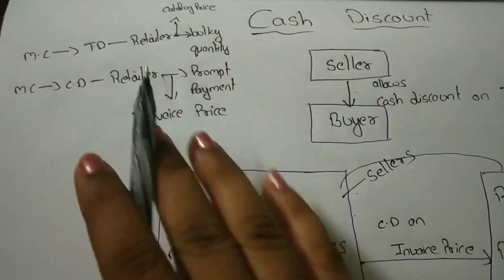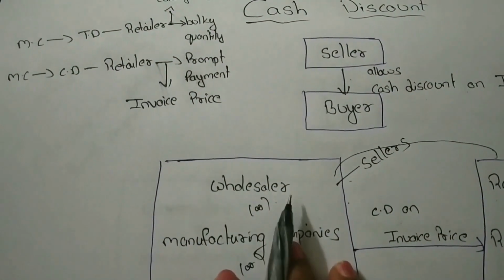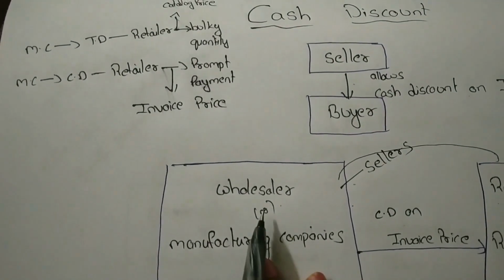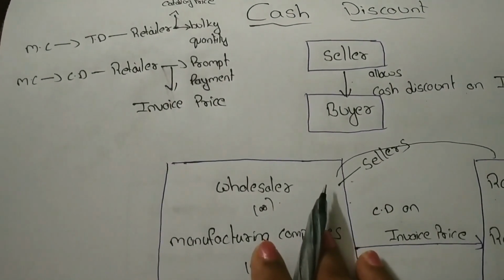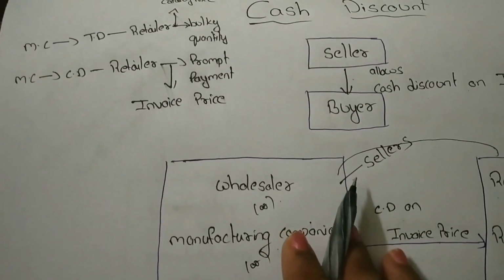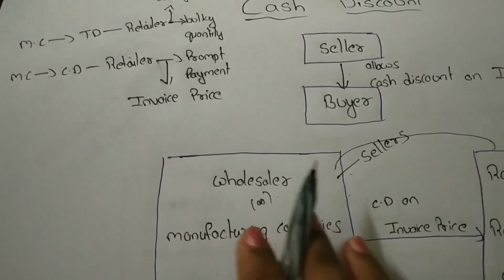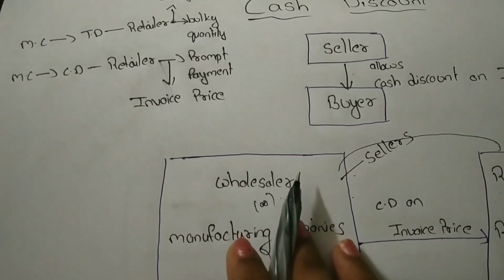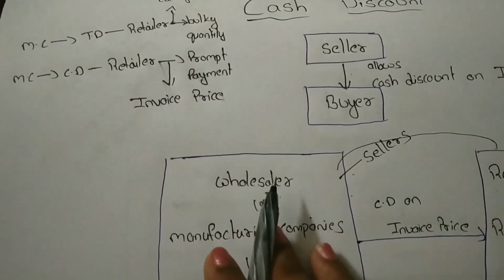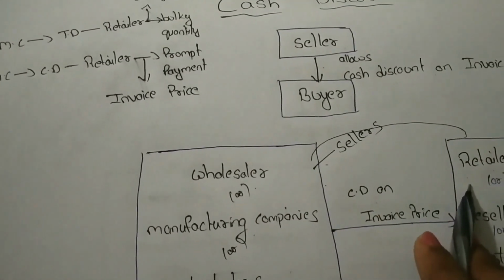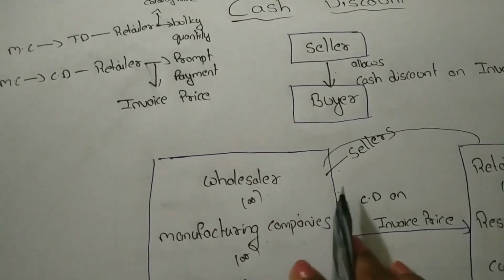For suppose, mostly the wholesalers or manufacturing companies do their sales on credit basis, because the retailers or the resellers don't have that much money to pay the price at once. So, they always purchase the goods on credit, right?